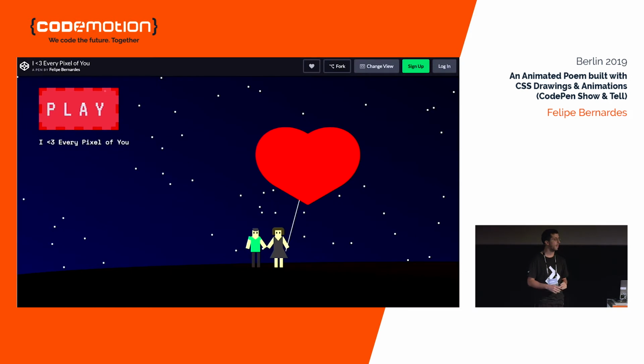So, look into the initial drawing of the animated poem. We can identify some shapes there, right? There's the heart balloon shape. There's me right here. There's Amanda here. There's stars. The sky is blue, but with a gradient.